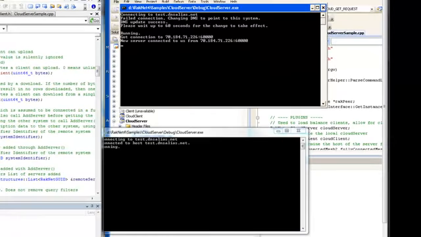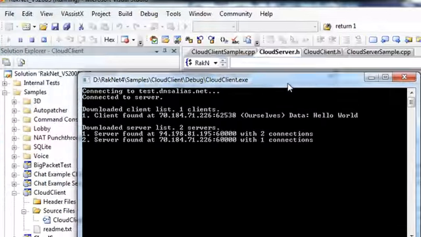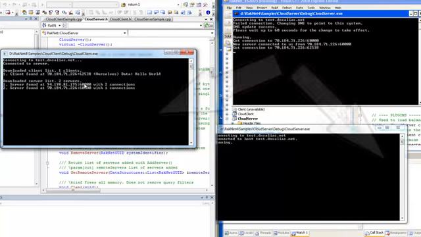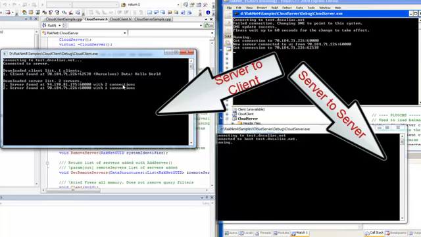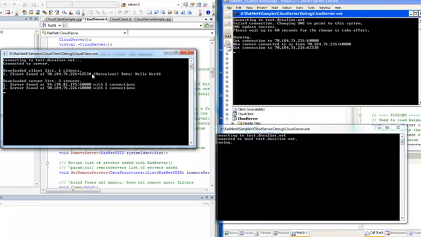With this, I can now start one or more clients and connect them to the cloud. You can see that the client connected to the host server of the cloud. The host server has two connections, one to the other server and one to the client. The client also posted its own IP address to the cloud, which enables this sample to be used out of the box as a directory server capable of being scaled to millions of players.